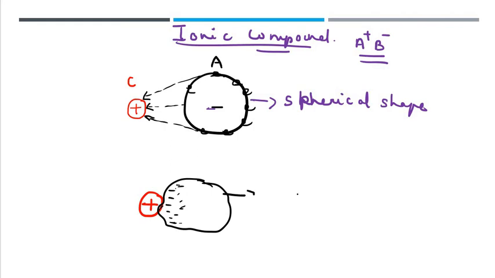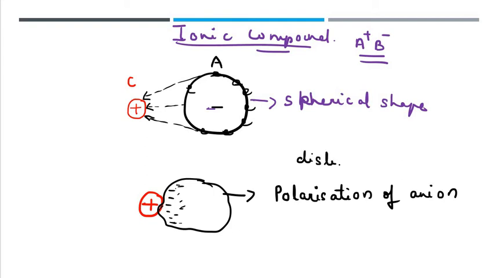So, in this case, what is happening? The polarization of the anion has taken place. Now, what do we mean by polarization of an ion? Here you can say that there is a slight distortion in the spherical shape of the anion.